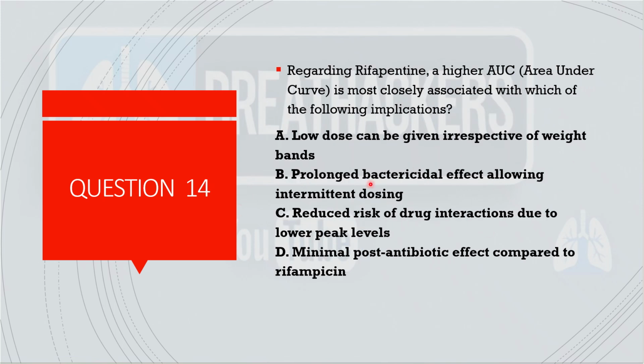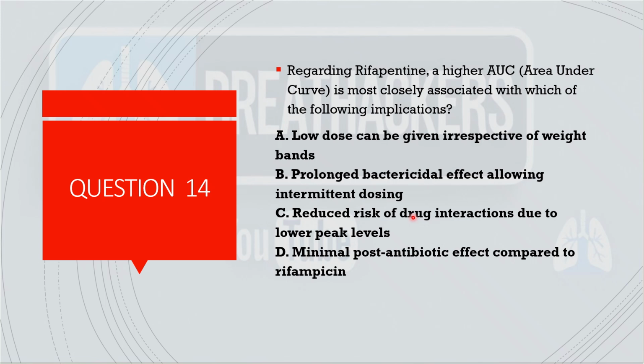Coming to question number 14 on rifapentine: a higher area under the curve is most closely associated with which of the following implications? Options were: low dose can be given irrespective of weight bands; prolonged bactericidal effect allowing intermittent dosing; reduced risk of drug interaction due to lower peak levels; and minimal post-antibiotic effect compared to rifampicin. So the correct answer here is B, prolonged bactericidal effect allowing intermittent dosing.